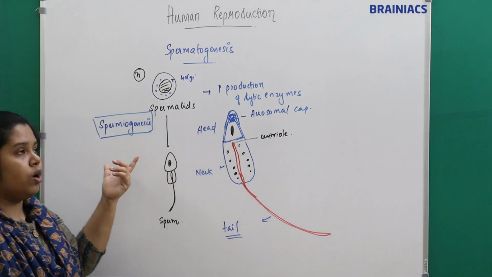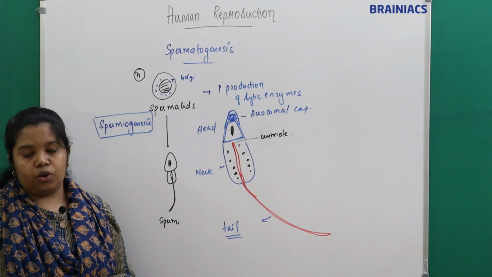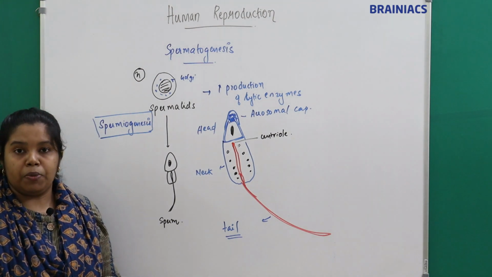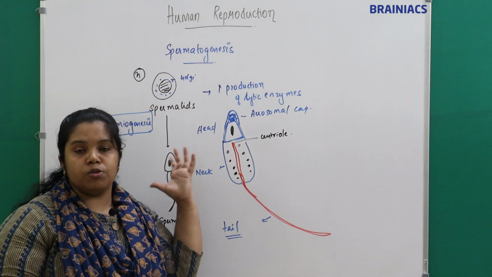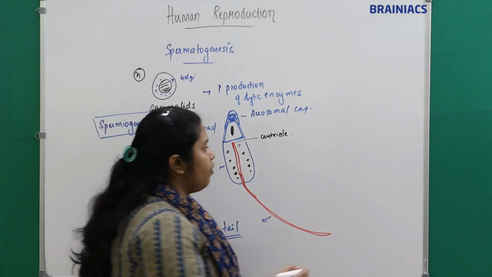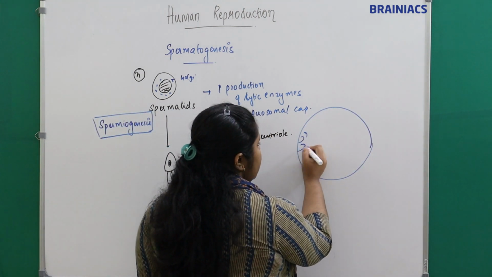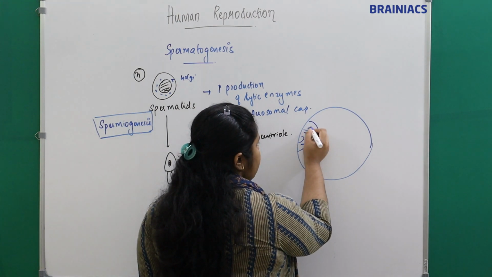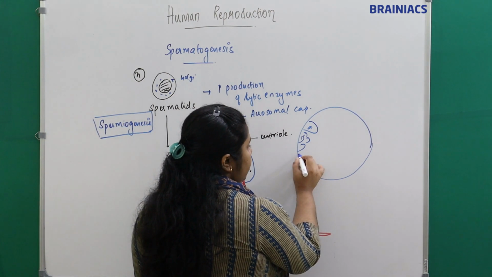This process is called what? Spermiogenesis. So I told you that this spermatogenesis, or spermiogenesis, is occurring inside the seminiferous tubules, where we have the Sertoli cells and the germ cells. So what happens?